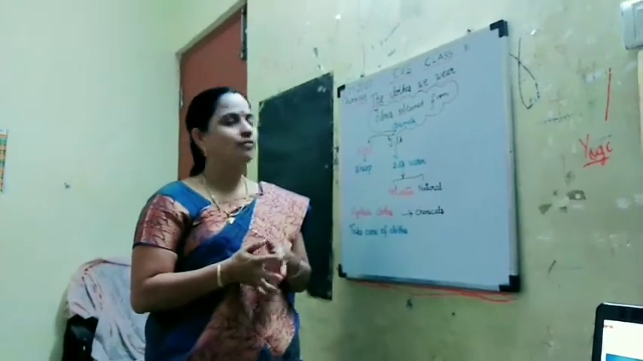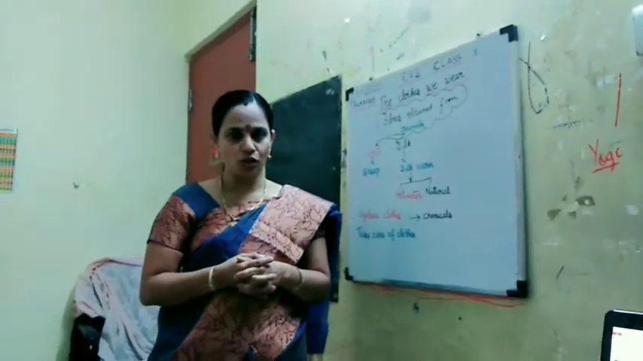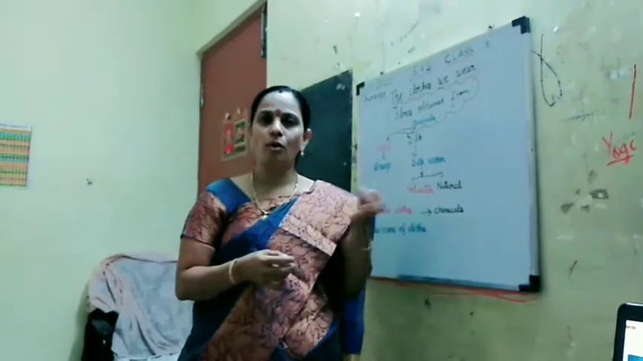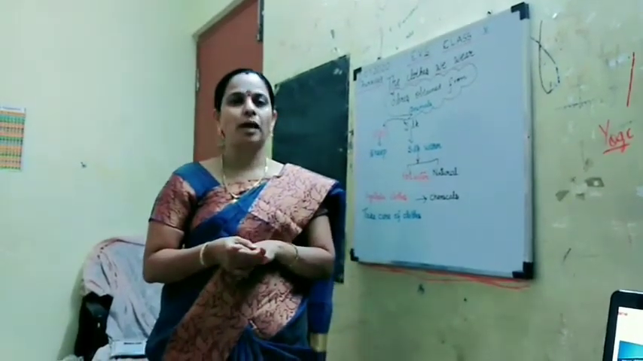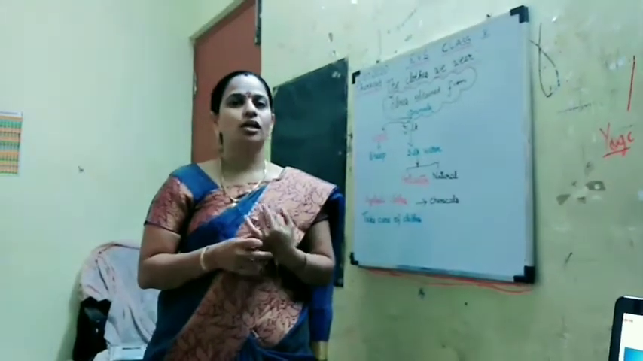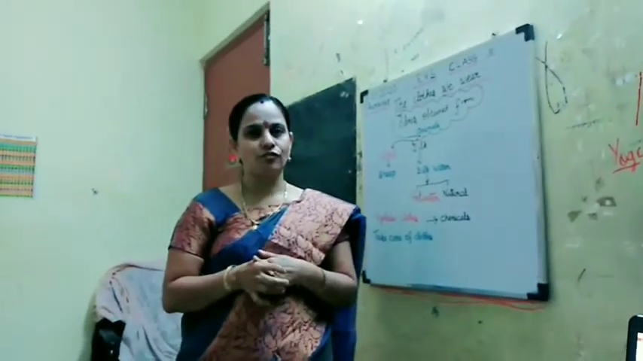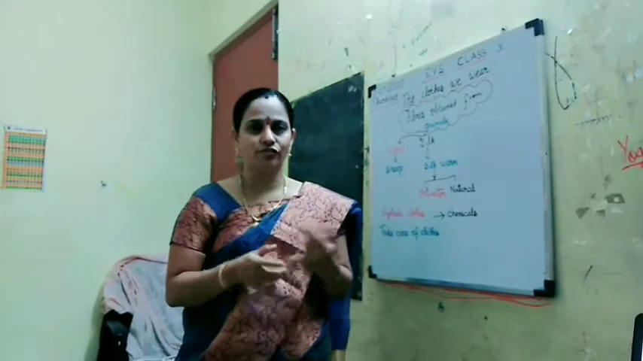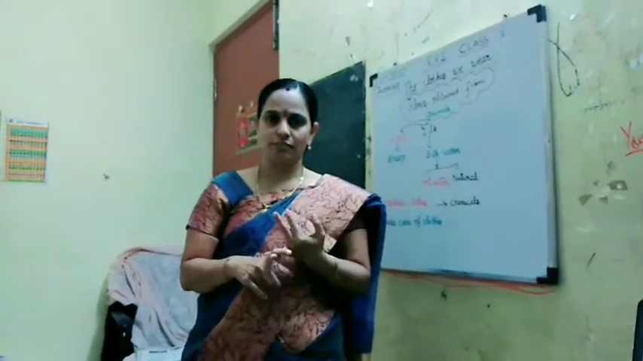How do we obtain clothes? We obtain clothes either naturally or by man-made means. Man-made clothes are also called synthetic clothes. From natural sources, how do we get them? We get it from plants and animals.